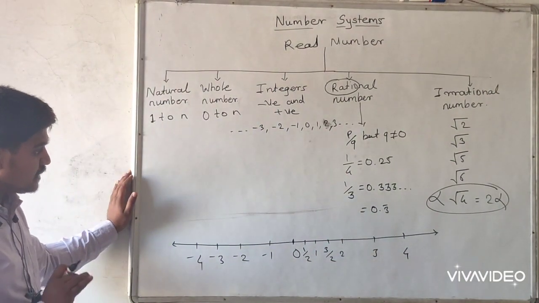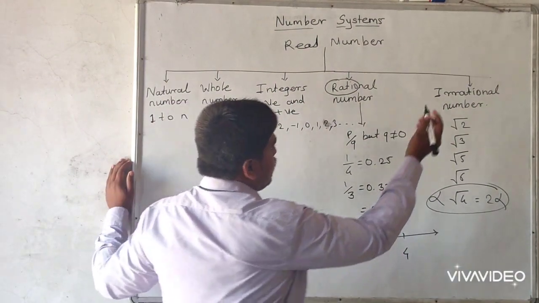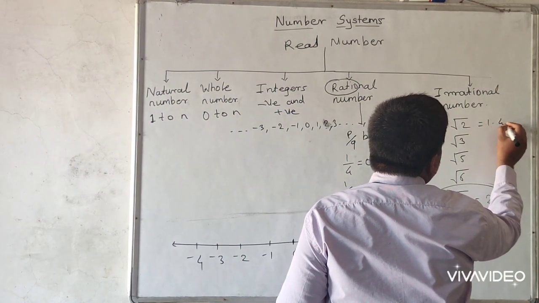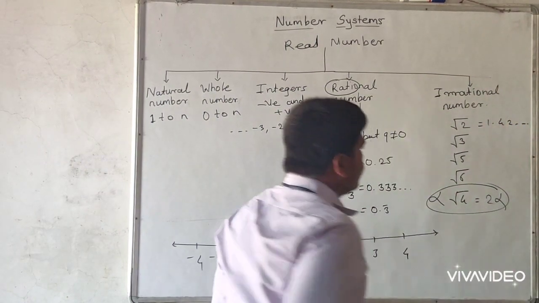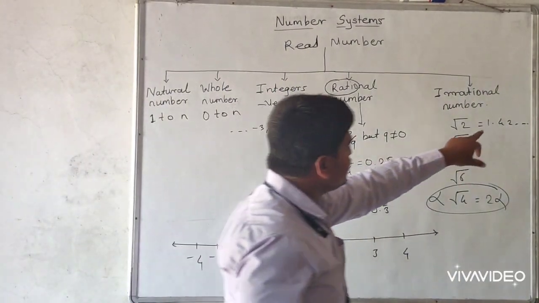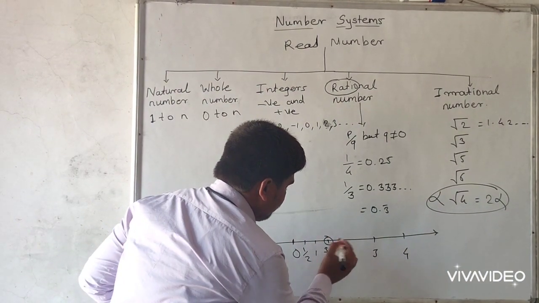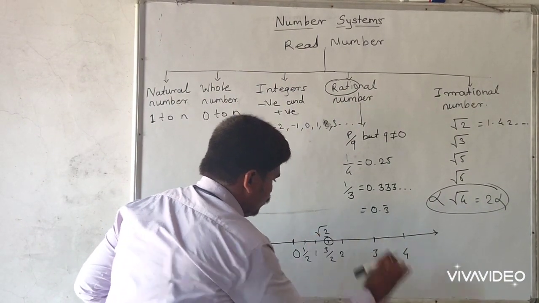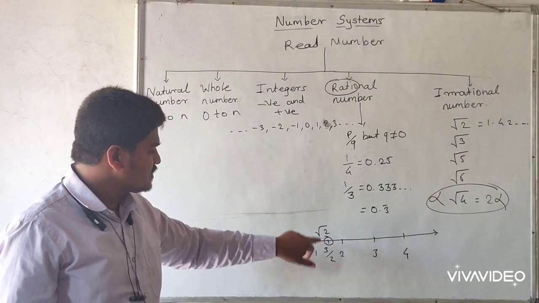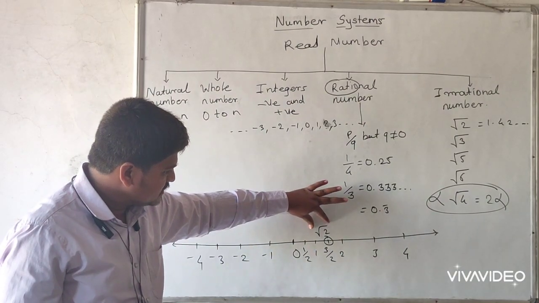So which number remains? That is root number. So we know that the value of root 2 is 1.42 up to dash, which is in between 1 and 2. Means we can approximately mention root 2 here. So this is the value or place of root 2 on the number line. So this is an irrational number.